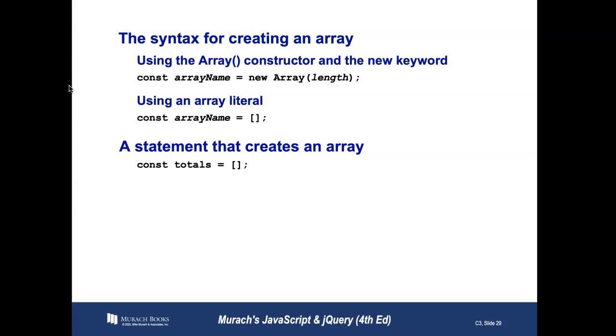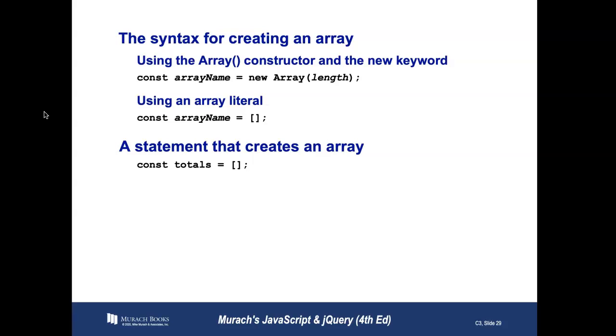So what we can do is create an array just by using the array constructor. And that means we have a variable. Now with arrays, if they're fixed, you're going to use const because they're not going to change. But array name equals new Array(length). Now if array name does change, you can use a different type of declaration. So you have two choices. You can create new Array and then put a number in for the length you plan for the array. I don't really fix the number because I like to change my arrays, but you could have new Array with empty parentheses, and it would still create a variable that equals an array.